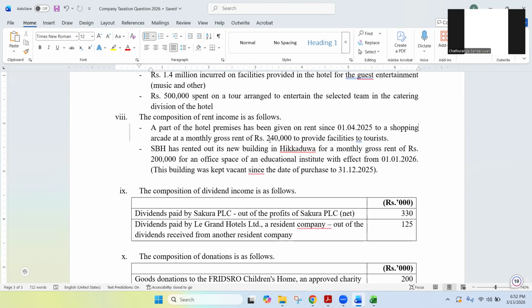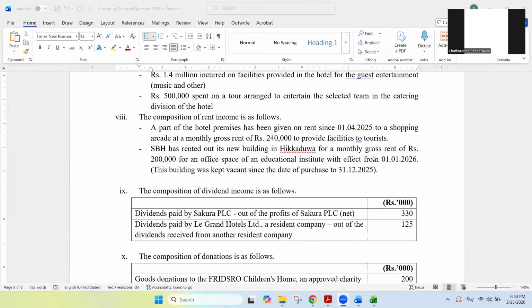When they are paying this rent income, what do they have to deduct? Do they directly pay 240,000 rupees monthly, or do they have to deduct anything? What do they have to deduct?